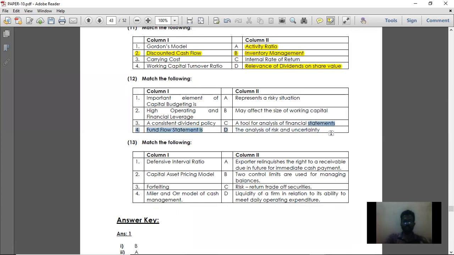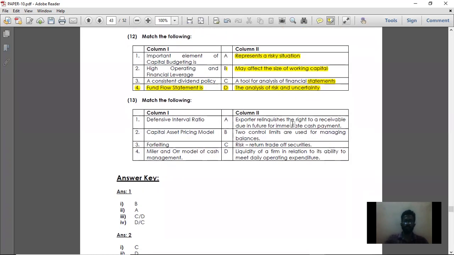Capital budgeting is basically done in order to analyze risk and uncertainty. Then high operating and financial leverage represents a risky situation. Then a consistent dividend policy may affect the size of working capital. If there is a consistent dividend policy, then the size of your working capital is going to be affected. Then the fund flow statement is a tool for analyzing financial statements. So when your financial statement is given, you will use the fund flow statement in order to analyze it.